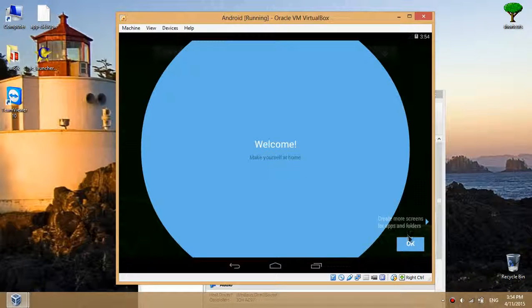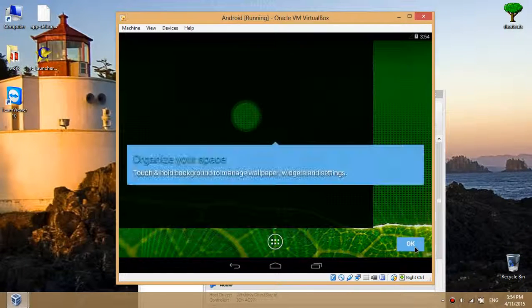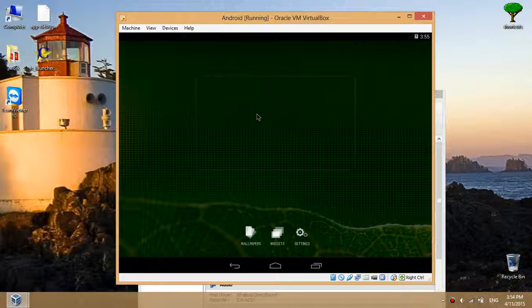Okay, welcome. Create more screens for apps and folders. Okay, click it. Now touch and hold here, meaning that you will click and hold here. Okay, done. Now it will show the main window or home screen.